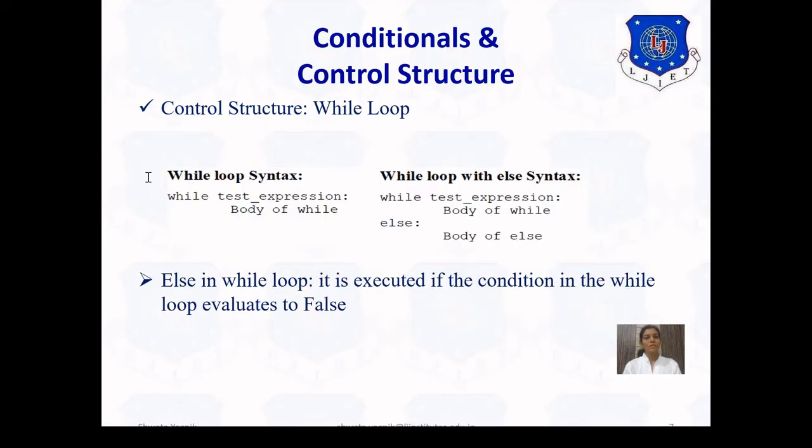The next control structure is the while loop. The syntax is very similar to for loop, but here we are supposed to increment the iteration variable, and while loop is used when up to what we are supposed to go is not defined. In case of for loop, the end condition, the end element is defined, up to what you need to go is defined. Okay, so similarly here also we have else, while loop with else, and else in while loop will get executed when the while loop is over or it is finished.